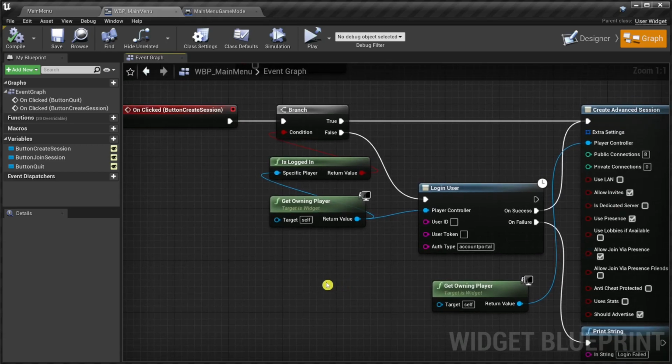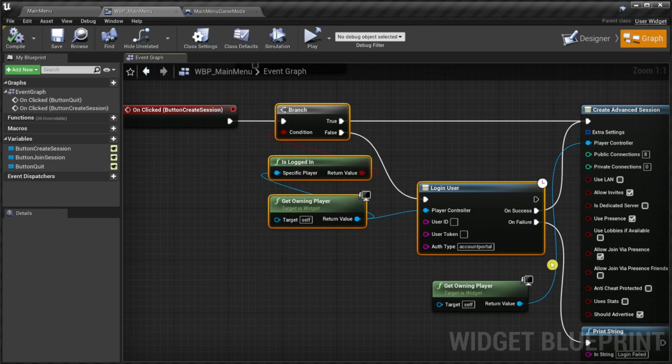We should not click the Login button again while creating the session is still in progress. So in a new development iteration, the code should be protected using a gate blueprint node or something similar. But for the sake of simplicity, we are not doing this right now. However, we will do some refactoring. When implementing the Join Session button, we also need some of the current functionality. For example, we need to log in. And of course, we try to avoid too much copy and paste.